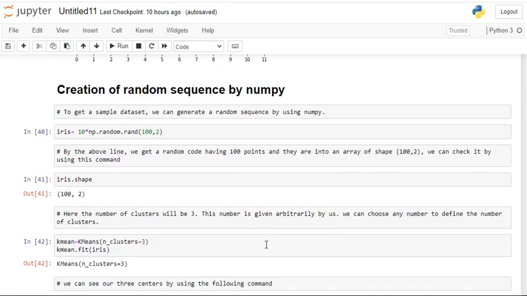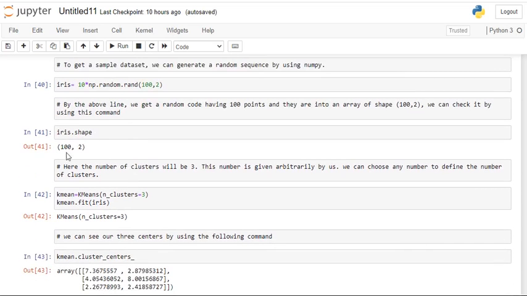Here we need to create a random sequence by NumPy array. From the data points, 150 rows and 4 columns are there, and we need only 102 data points, that is columns. By this we can get random code having 100 points, in an array of shape 102. We check it by using this command, iris.shape. This is going to give the shape of the data, 102.